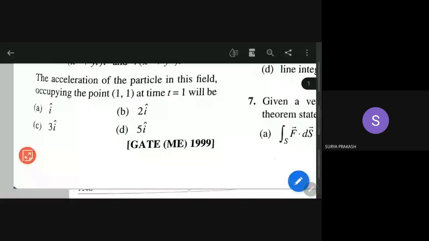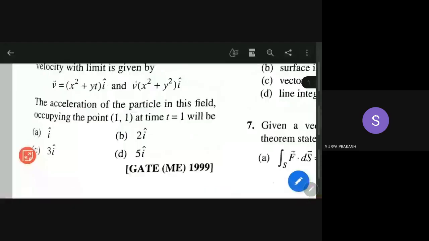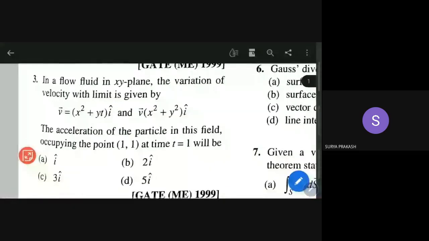Okay. Surya Prakash, see here. He is saying in a flow fluid in xy plane, the variation of velocity with time is given by. So he is saying at t is equal to 1, that is what I am understanding.